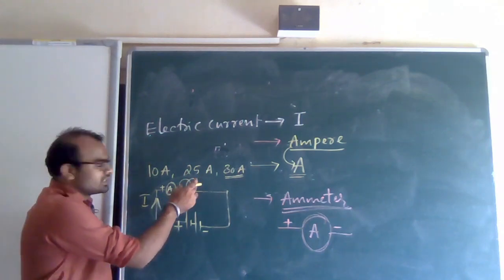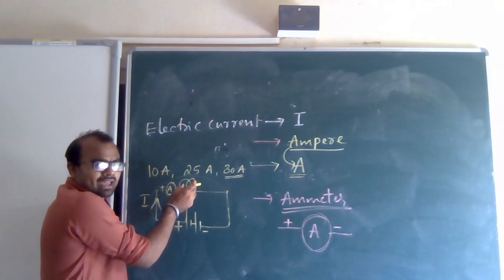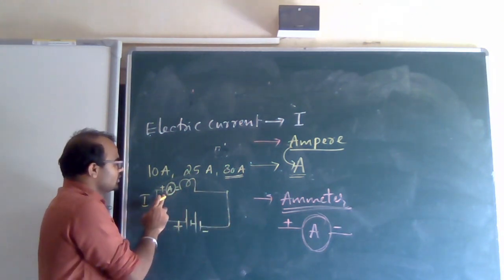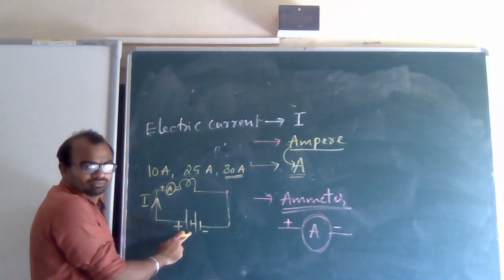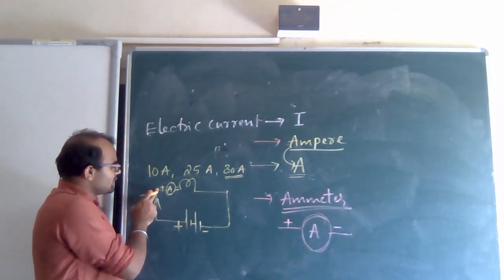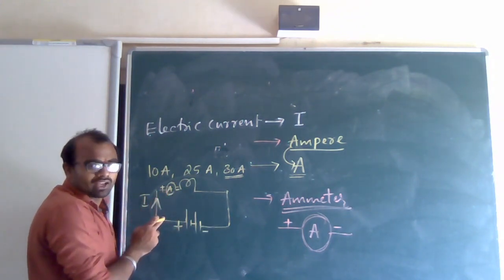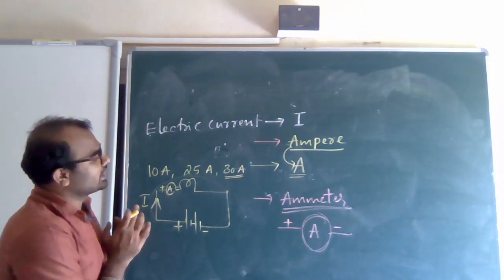Here we are measuring the electric current in this bulb. The bulb acts as a resistor. We'll learn about resistors in the next class. So the ammeter should be in series with the bulb and also in series with the battery. The positive of the battery should be connected to the positive of the ammeter, and the negative of the battery to the negative of the ammeter. This is completely regarding electric current.